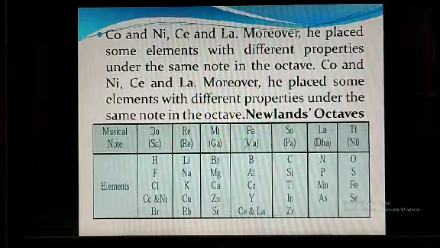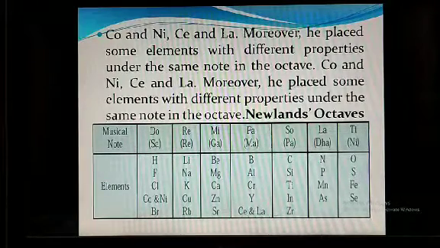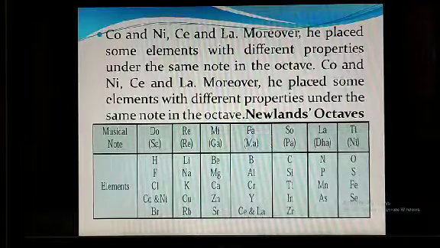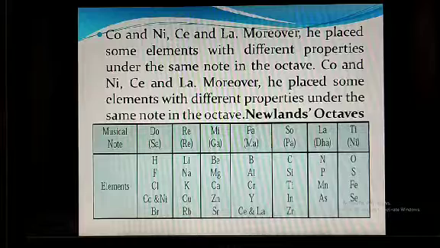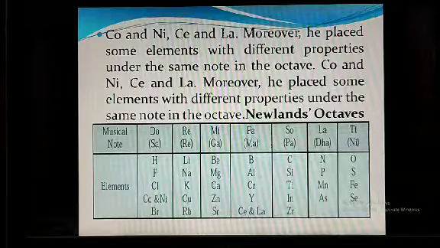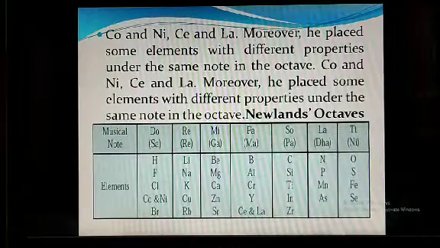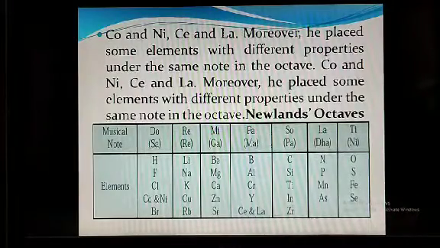For example, Newlands placed the metals Co and Ni under the note Do along with the halogens, while Fe, which is similar to Co and Ni, was placed away, along with the non-metals O and S under the note Ti. It means he was unable to explain why these things happen.